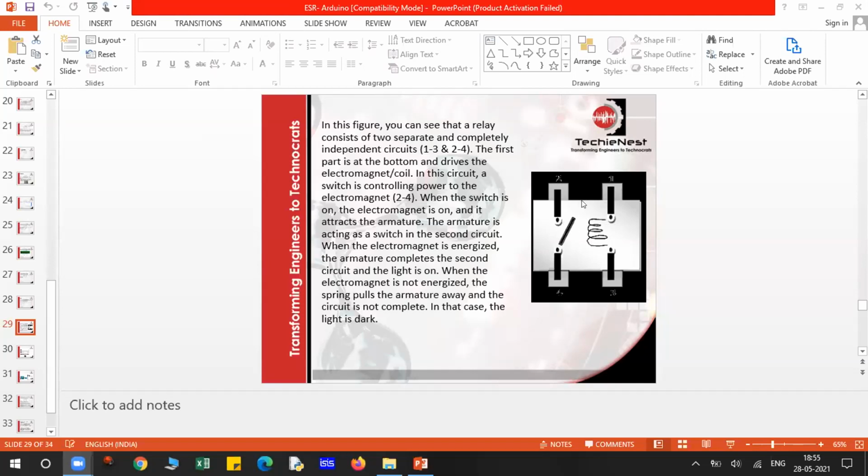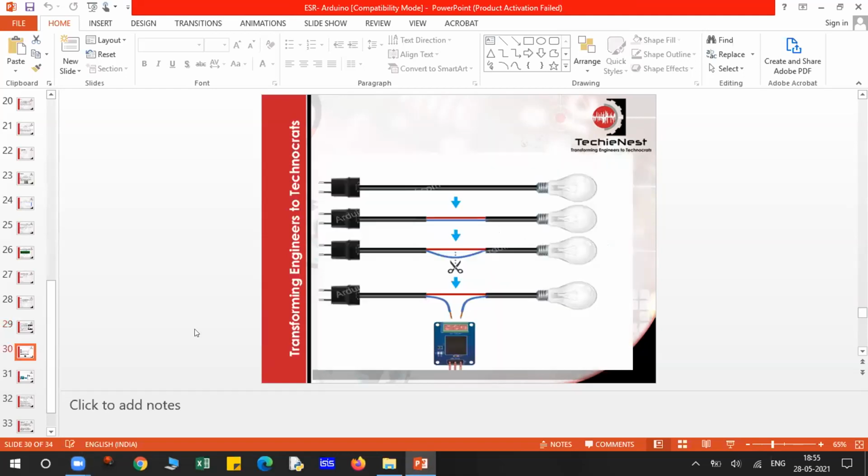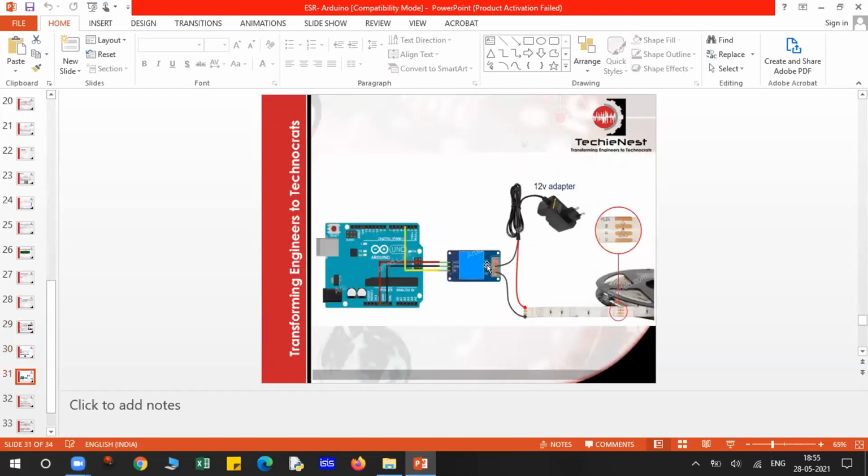This diagram is not complete properly. Here you will get 2 points. This one is the first one and you have a second point also over here. So when this coil gets energized, it will act as a magnet and attract this metal contact. So this metal contact will connect to the second point, which should be driven here. If I have some other diagram... No, I'll just show you in the Proteus.